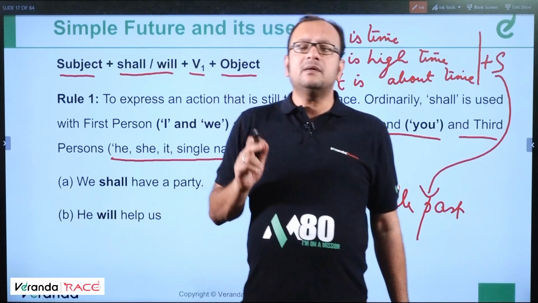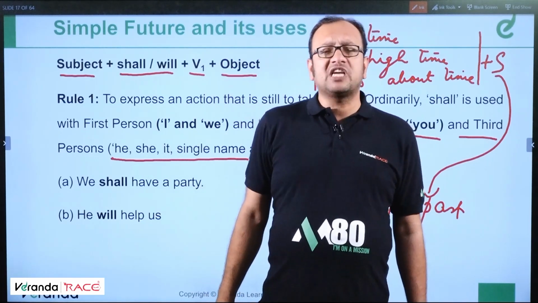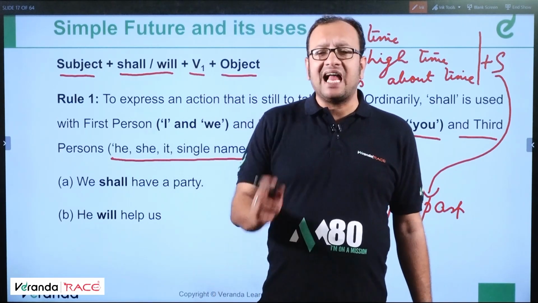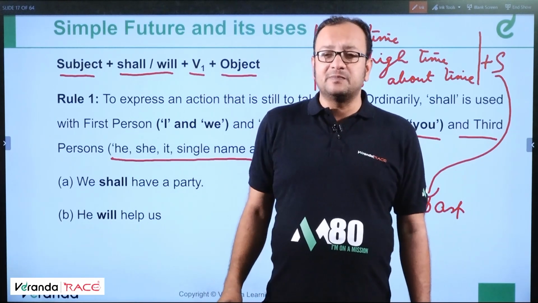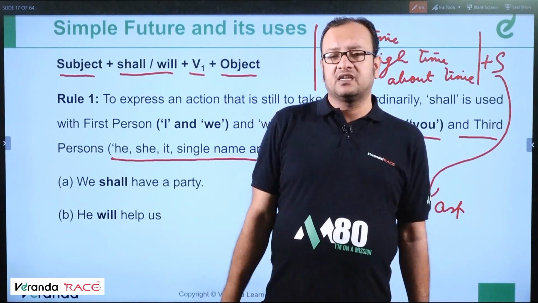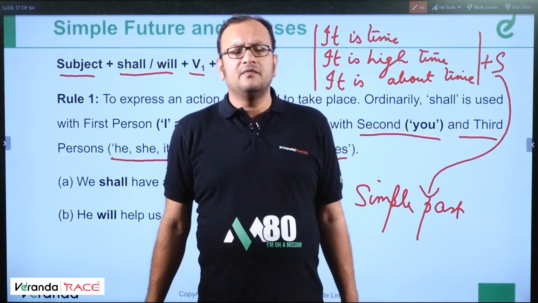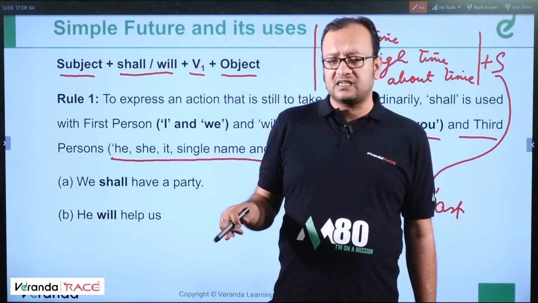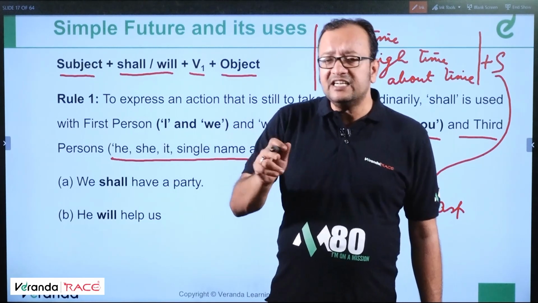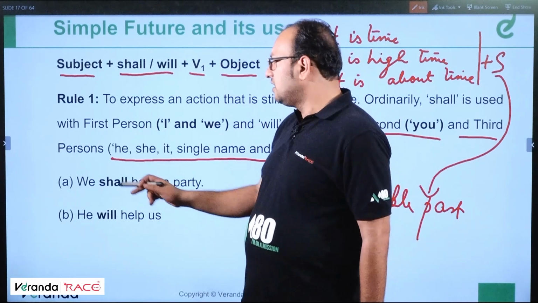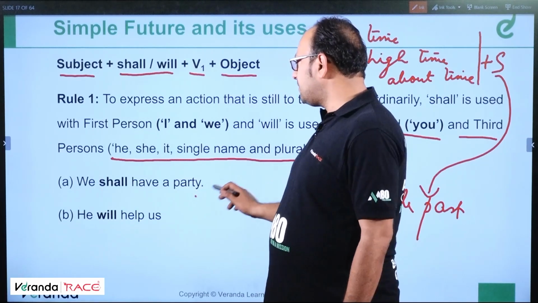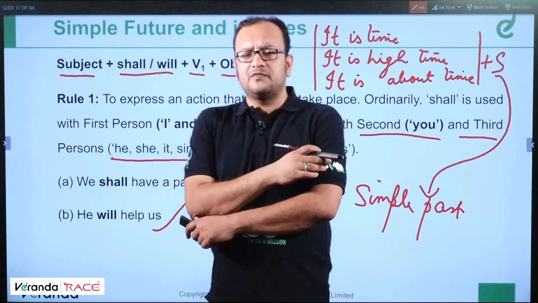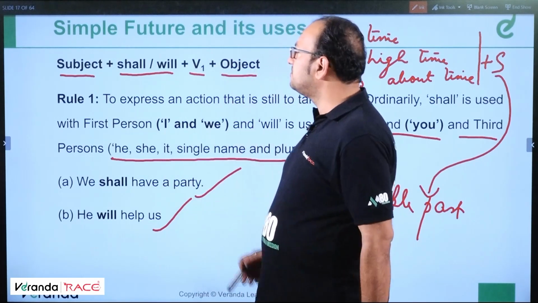Tip number 3: sometimes we can use shall with third persons also. For example, you shall not enter my class again, which means I'm giving a threat or a warning. So in cases of threatening or warning, we use shall with second person. He shall not repeat the mistake, means he is warned not to repeat the mistake. Clear? Okay. We shall have a party, future tense. He will help us, future tense. Those are actions which are going to take place in future. Correct? Moving ahead.